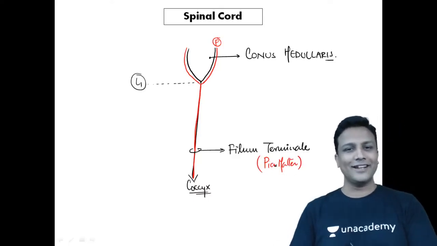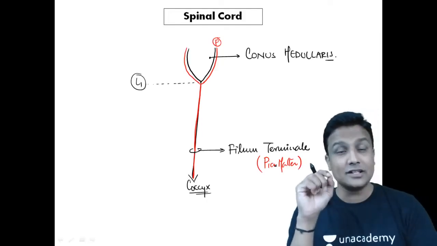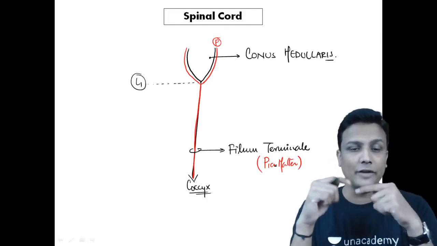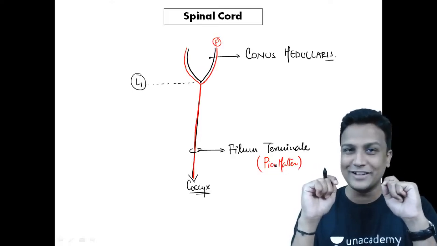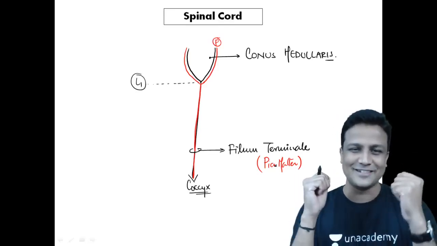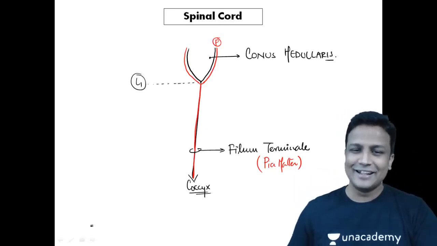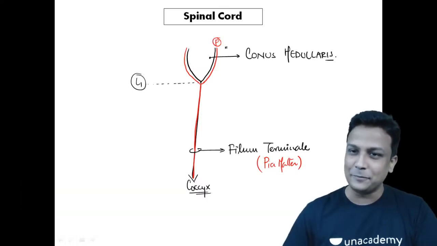Understanding here right now? So the filum terminale, that thread-like structure we are talking about, is just an extension of the pia mater. It's a modification of the pia mater. Now automatically I can see that question mark on your faces. If this is pia mater, then where are the arachnoid mater and dura mater, sir? So come on, I'll show you right now. Where are the arachnoid and the dura mater?